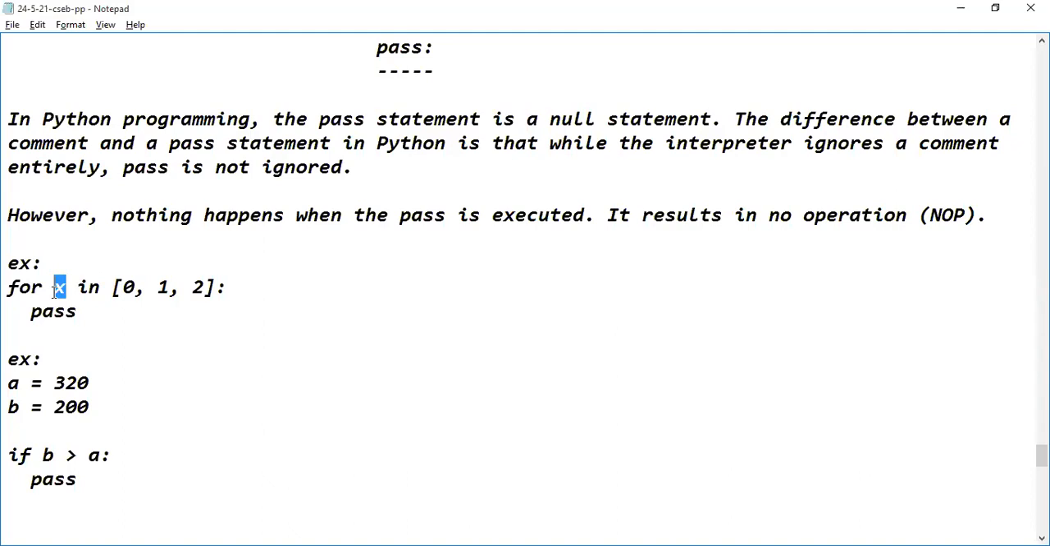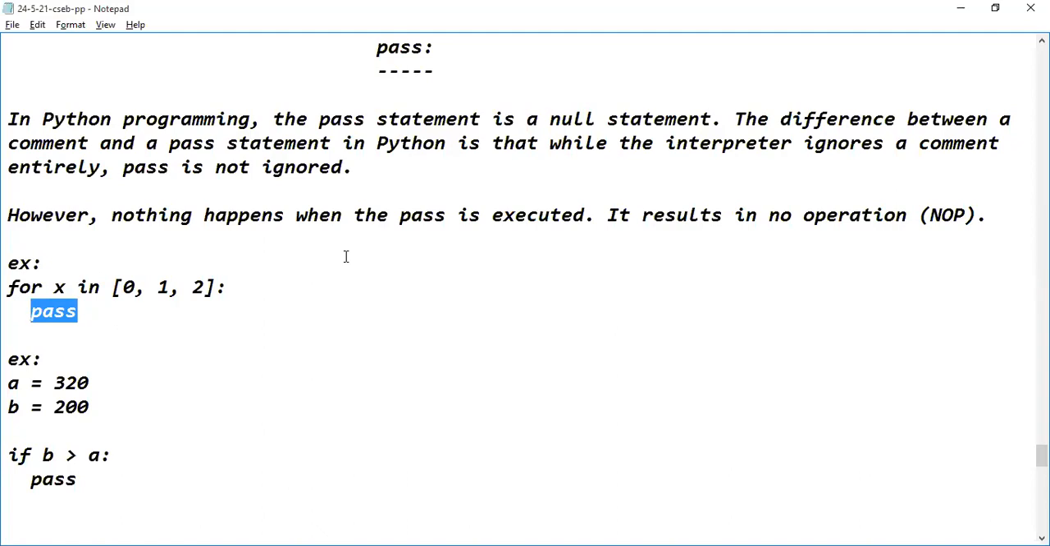Hello, list. What does X consist of? When the loop is getting executed for the first time, what is X assigned with? 0. Okay, so for 0, it is executing the logic. So what are we executing? The pass statement. So what happens with pass? Nothing will be happening. Is it ignored by the interpreter of the programming language?